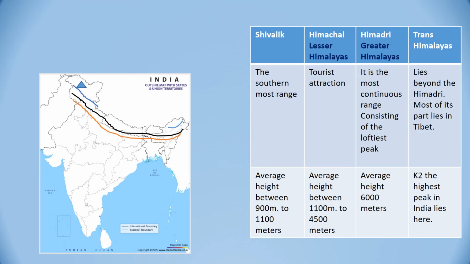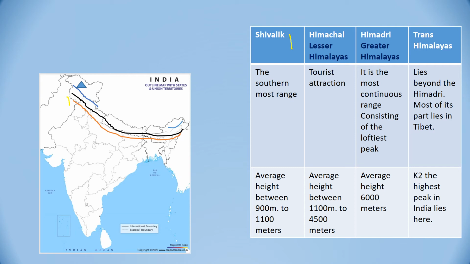Now let us see its extent from south to north. From south to north, the first range is the Shivalik range. You can see this orange colored line. This is the Shivalik range. It is the southernmost range and its average height is between 900 meters to 1100 meters.